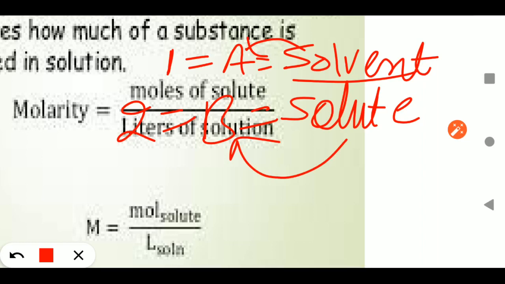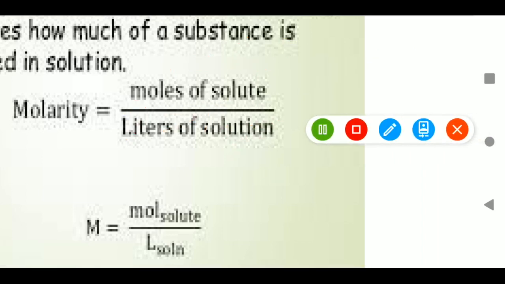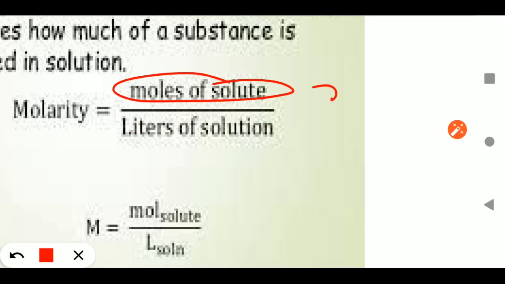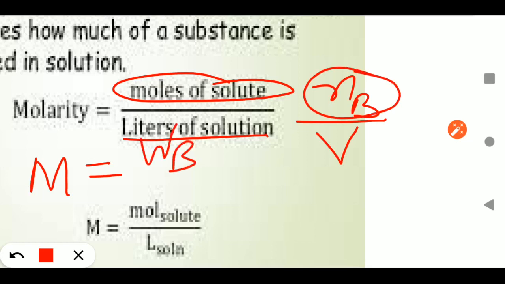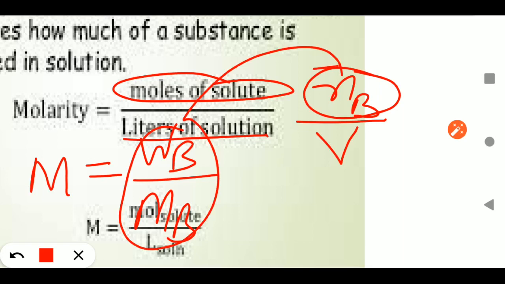So moles of solute, moles are represented by n, and for solute, that means B, upon liter of solution, this is the volume. So the formula of molarity will be: moles is the given amount of solute, represented as WB, upon the molecular mass of solute, that is MB. So given amount upon molecular mass represents the moles, into volume in liter.